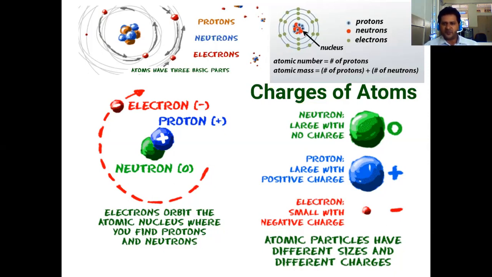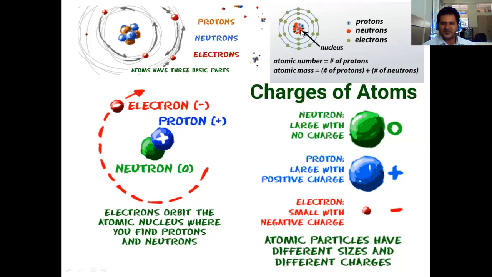Generally in the atom, protons are positively charged, neutrons have zero charge. Neutrons do not have any type of charge, and electrons are negatively charged. So there is a perfect balance between protons and electrons. Only if there is a balance between protons and electrons is an atom said to be stable.